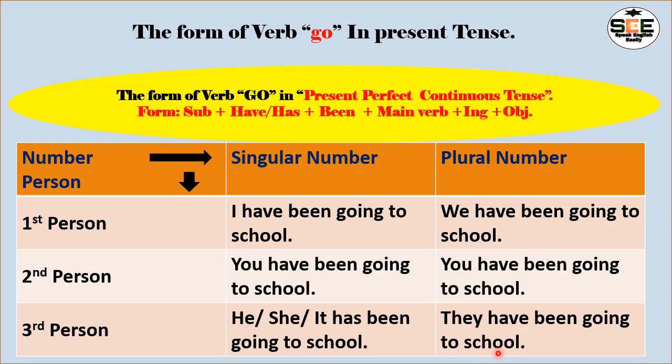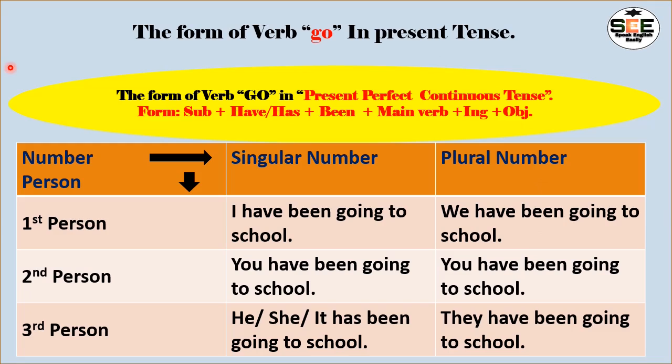So we can say here they have been going to school. From this table we can understand that the only difference is has. Only has is needed in case of third person singular in present perfect continuous tense, and in the others have remains the same.